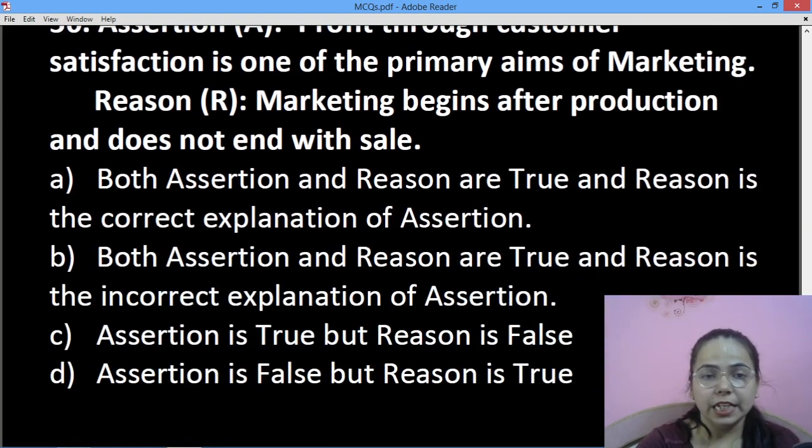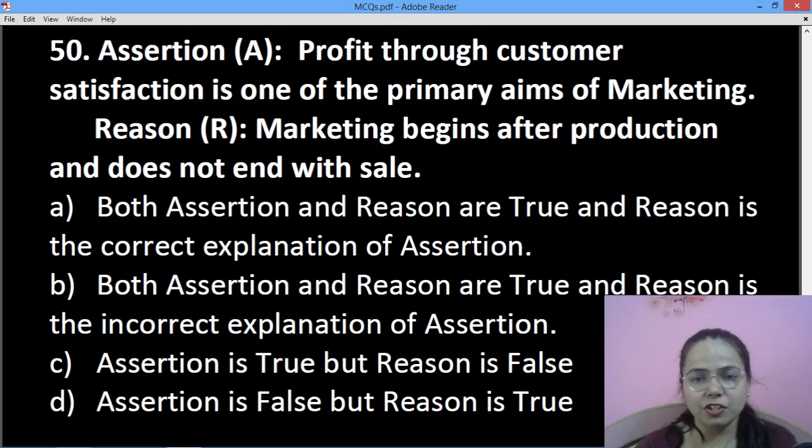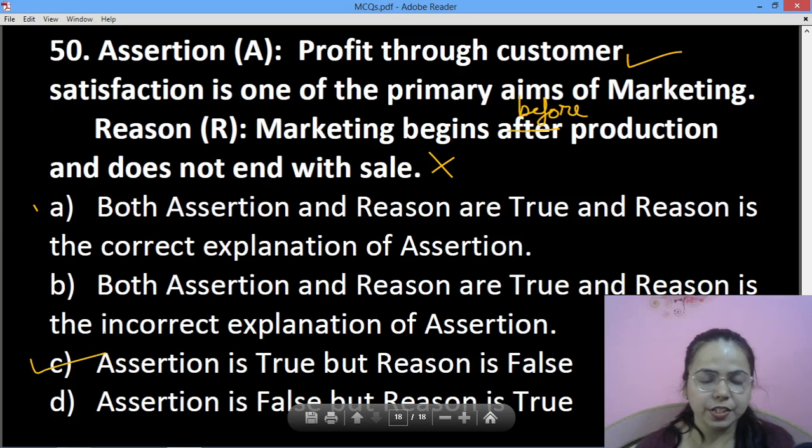Then profit through customer satisfaction is the primary aim of marketing. ठीक है, no doubt. Marketing begins after production and does not end with sale. So no, marketing begins before production. Hence, reason is false and assertion is true. Okay, so it will be assertion is true, A is true and R is false.